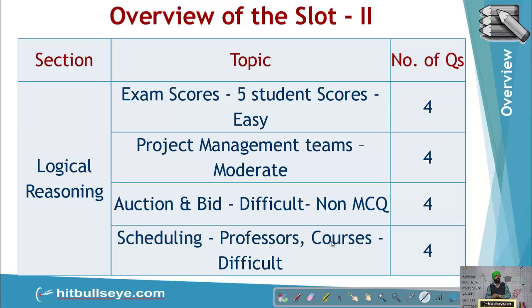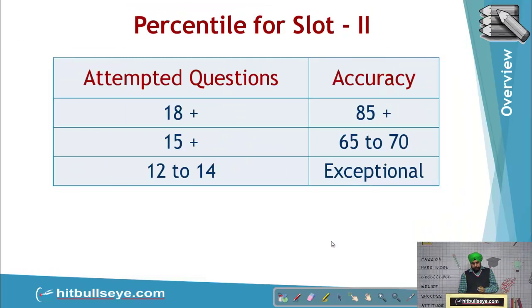Now, if you talk about the cutoff for the second slot, students, if you have attempted 18 plus questions with 85 plus kind of accuracy, you'll be able to generate a 99.5 kind of percentile. With 15 plus attempted questions with average accuracy of 65 to 70%, you'll be able to clear the cutoff of all the premier institutions along with IIMs.